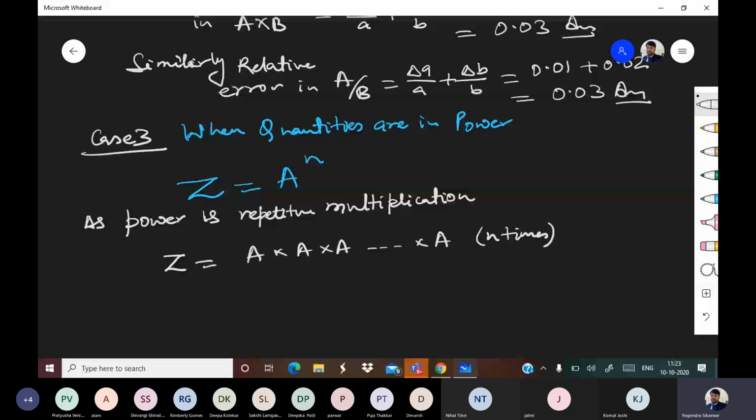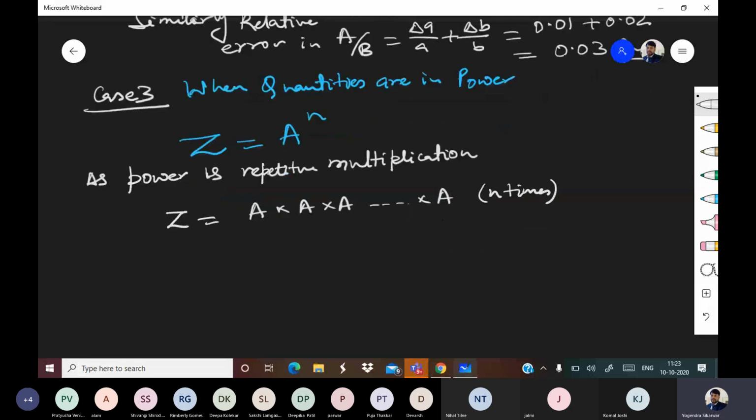Now we know how to handle errors in multiplication. We have just learnt.